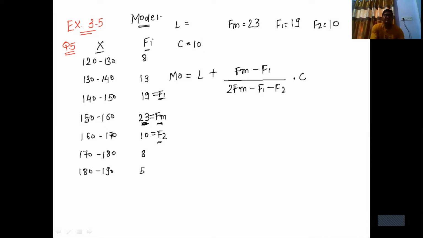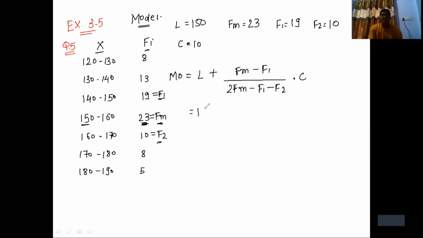And against Fm the class is 150 to 160, so the lower value is called L. Maximum value is Fm, above value F1, below value F2. Against Fm there is a class, the difference is 10, and here the lower value is 150. Now we have to put the values in this formula.